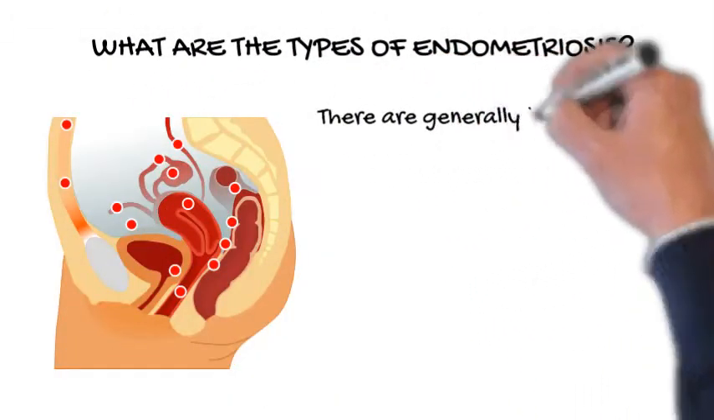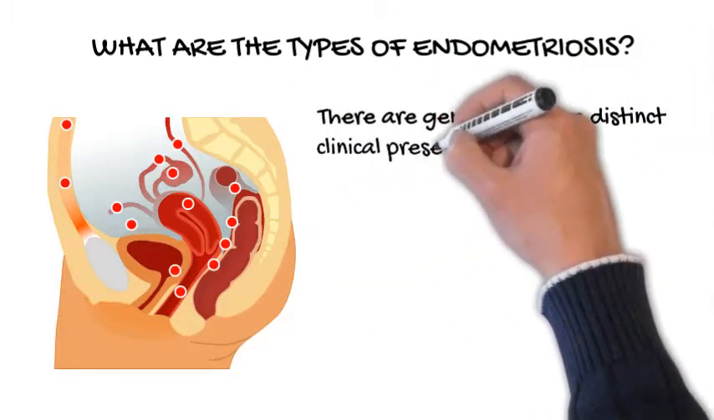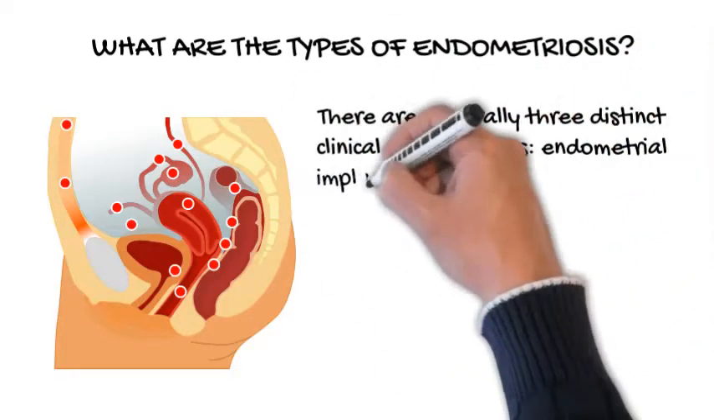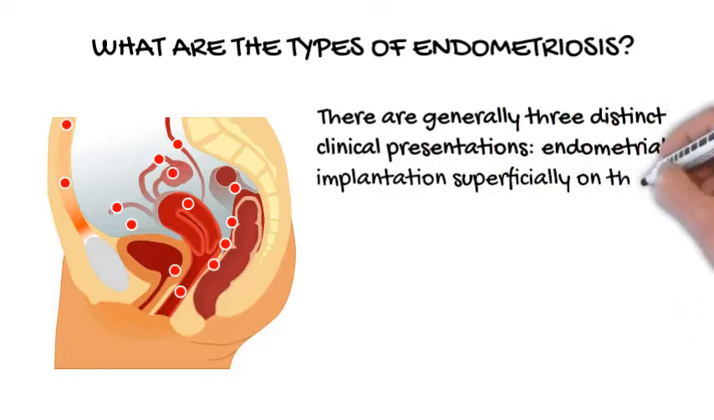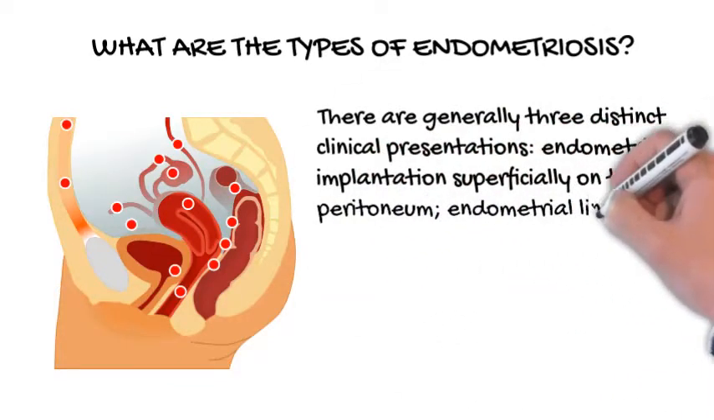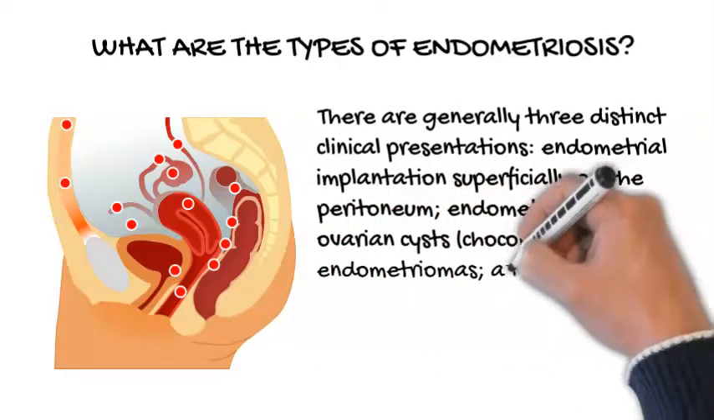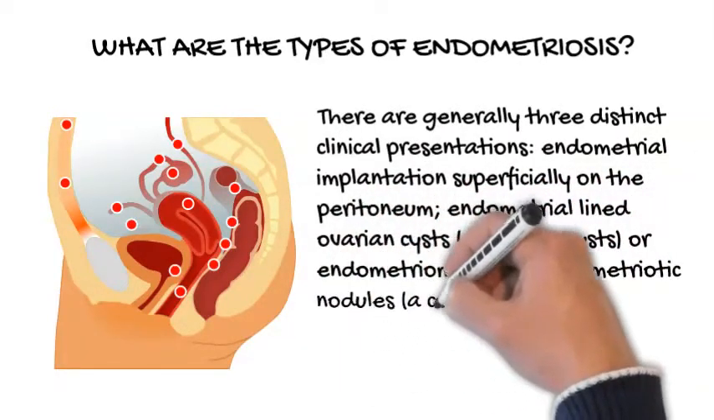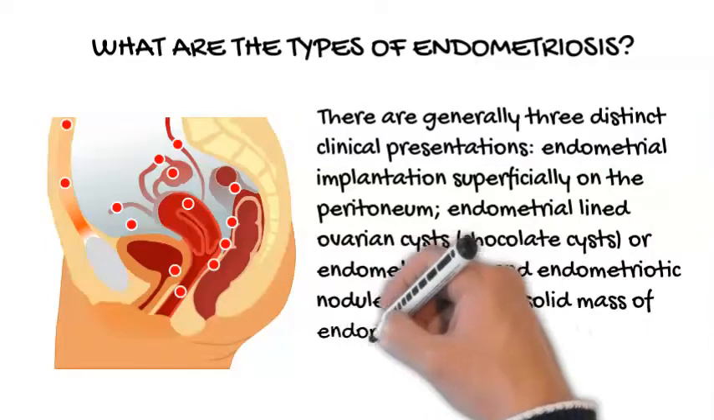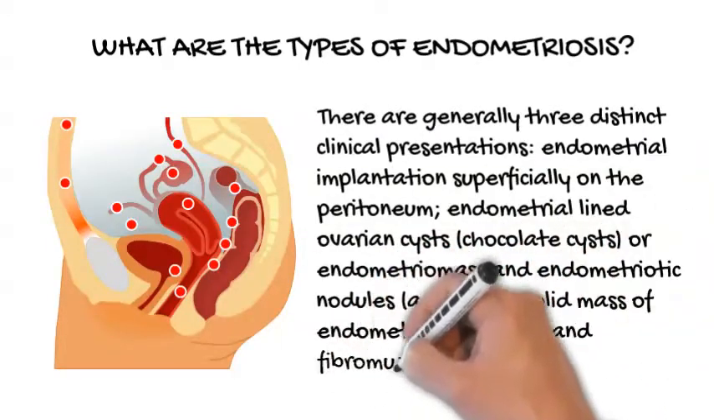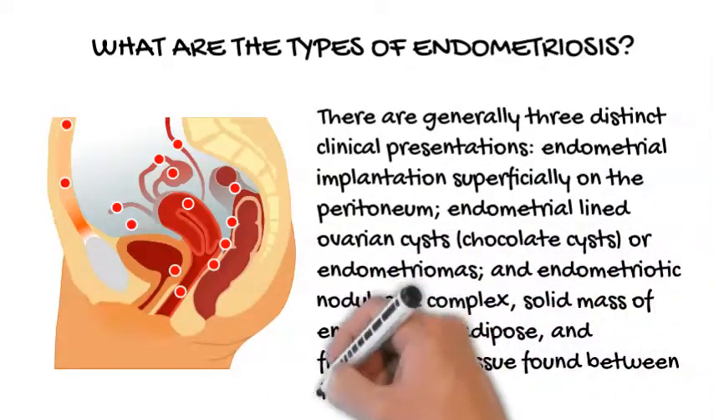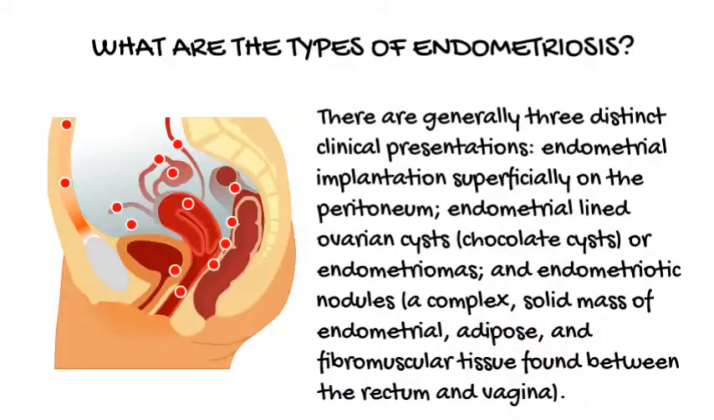There are generally three distinct clinical presentations: endometrial implantation superficially on the peritoneum, endometrial-lined ovarian cysts, chocolate cysts, or endometriomas, and endometriotic nodules, a complex, solid mass of endometrial, adipose, and fibromuscular tissue found between the rectum and vagina.